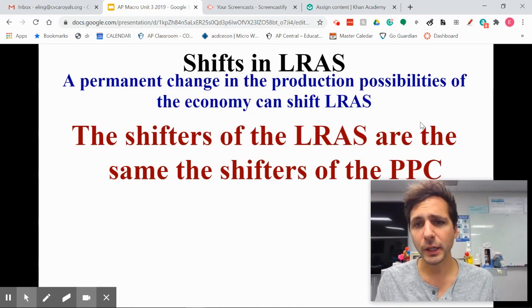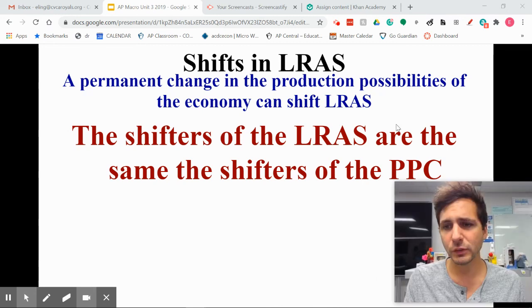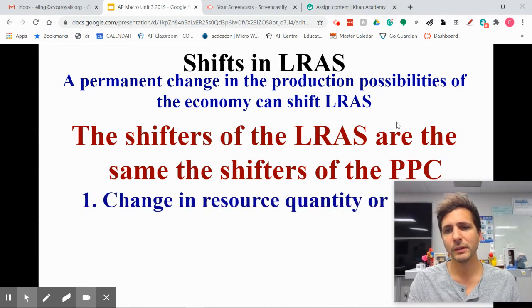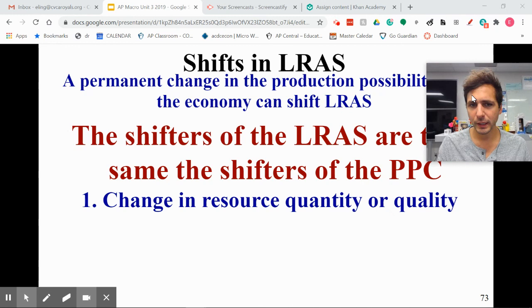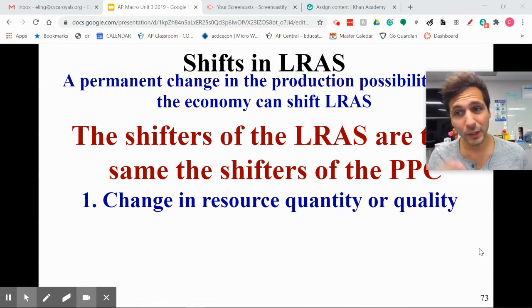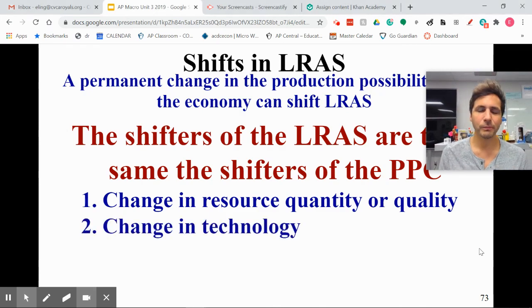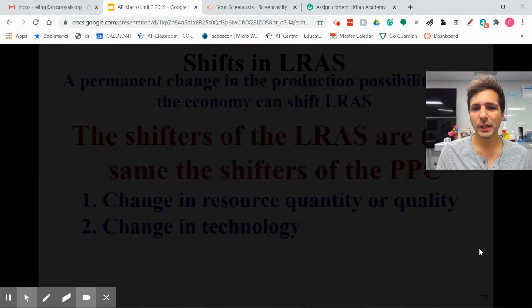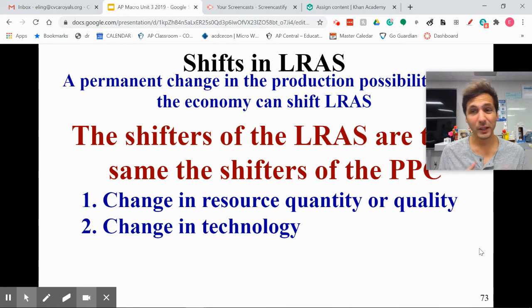Okay, so here you go. Here are your shifters, the same as the shifters of PPC. If you're a person who likes to write these down, get my face out of the way here. Changing the resource quantity or quality, making us more productive at every single level, increasing overall full employment GDP, shifting outward that production possibilities curve. Any change in technology will also do that same thing. Change in technology, oftentimes they also call it change in productivity. Samesies. Okay? Those are things that can cause LRAS to shift.